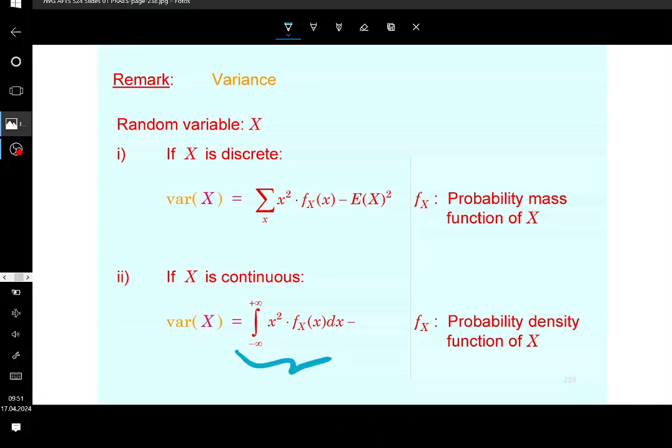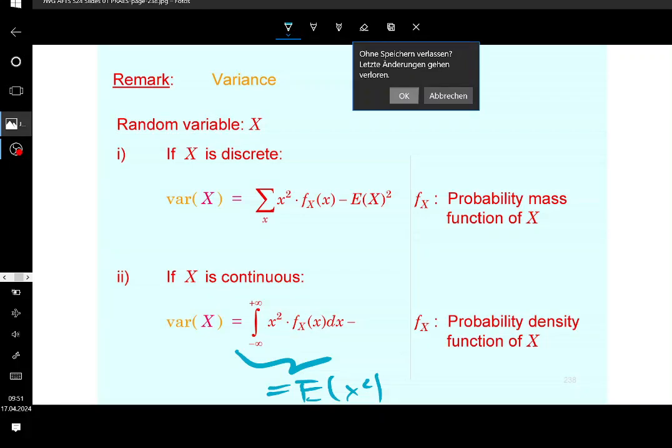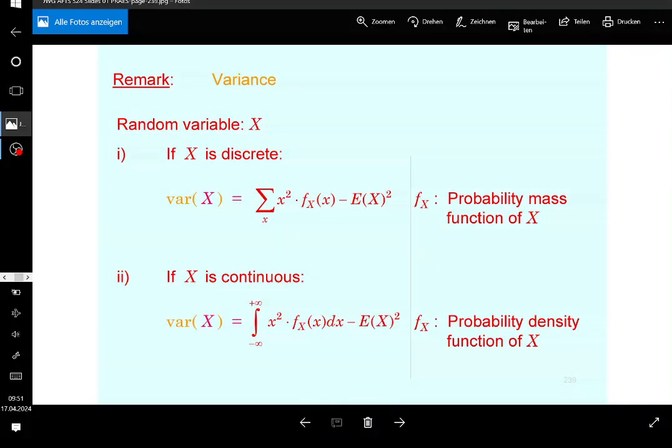This expression is the expectation of the squares, and then you take minus the square of the expectation. That's going to be the variance if you have a continuous random variable. Is this understandable, guys?